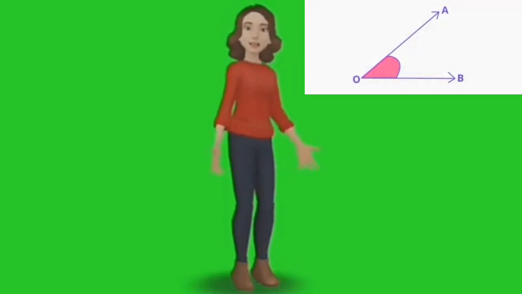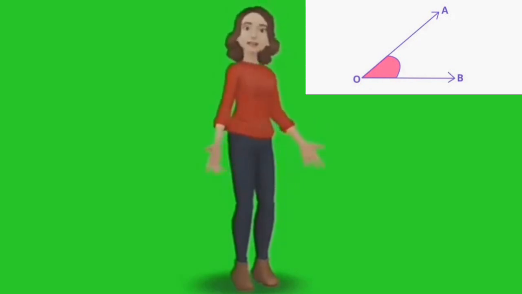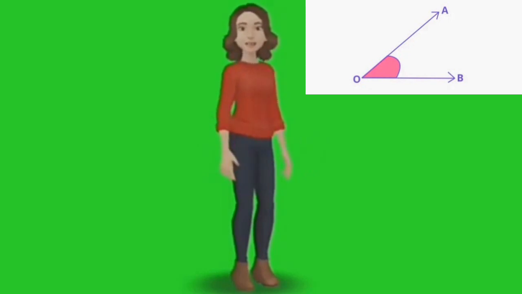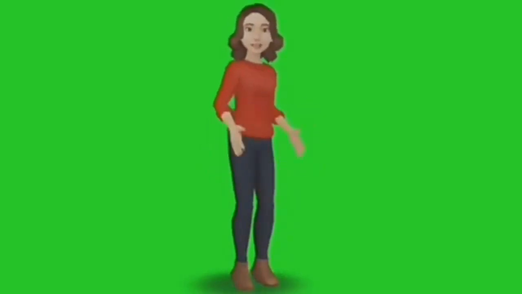Okay, now let's come to the last part of today's video. That is angle. What is an angle? An angle is formed by 2 rays which meet at a common end point. Now you see the angle AOB. There are 2 rays which make up this angle, OA and OB, and they meet at the point O. An angle has a vertex and 2 arms. Here the meeting point is called the vertex. Here O is the vertex and the arms are OA and OB. With this, I sum up my video for the day.